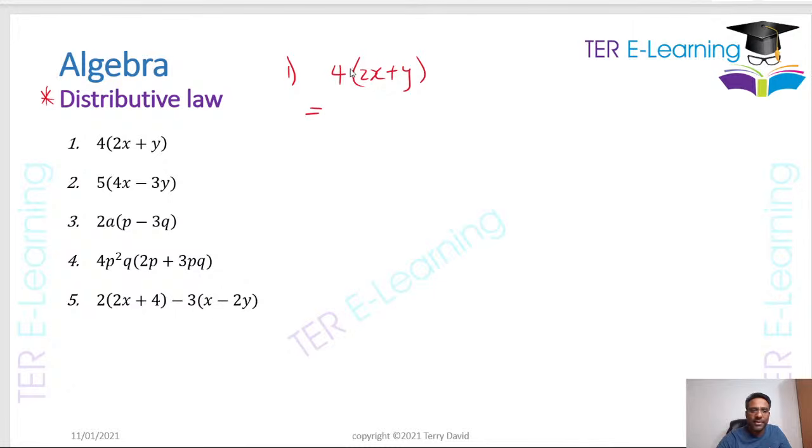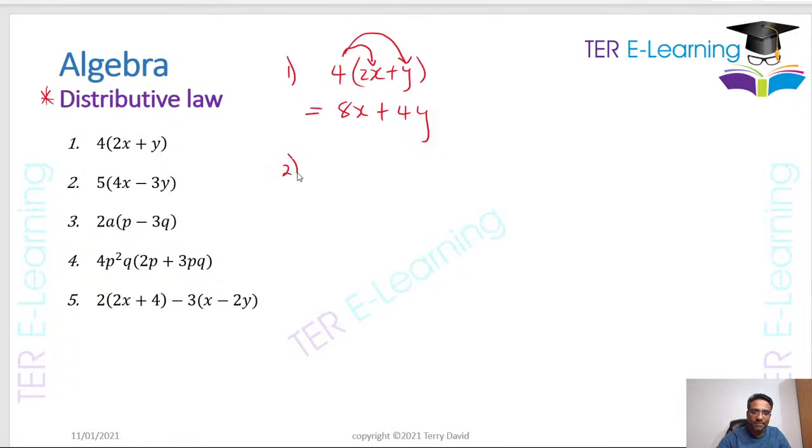What I typically do in class all the time, I show my students what I'm doing. So what we're doing here is we are taking the number on the outside and multiplying by everything that is on the inside. So the first thing we're going to do, we're going to take the 4 and multiply by 2x, and then we're going to take the 4 and multiply by y. So 4 multiplied by 2x is going to give me 8x, and then 4 by y is going to give me plus 4y. So this is how we use the distributive law to remove brackets.